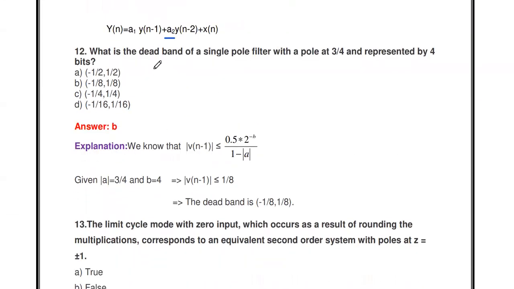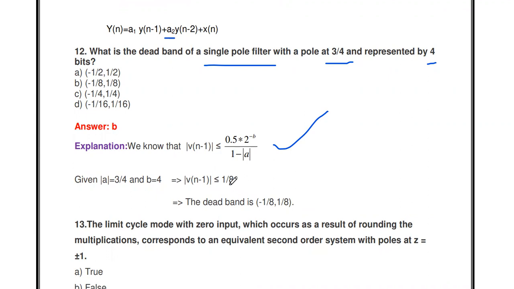Then the next question: what is the dead band for single pole filter with the pole 3/4 and number of bits 4? The same thing. You substitute in this formula. The a value is 3/4. The b, number of bits used to represent, is 4. You just substitute here.